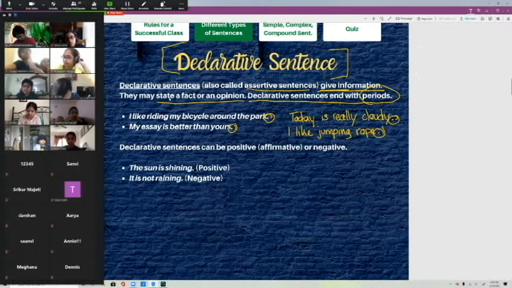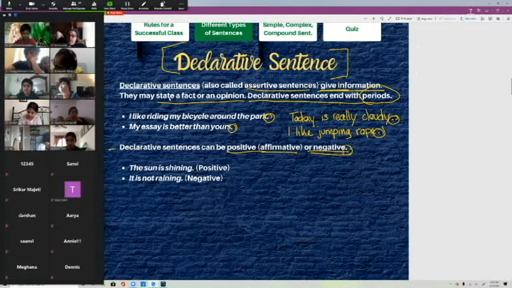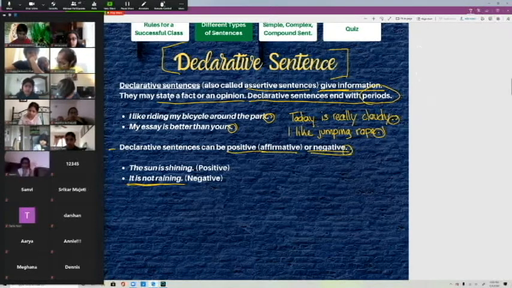Okay, declarative sentences can be positive, which are affirmative, or negative. It doesn't make a difference whether it's positive or negative. If it's giving information about something and it has a period at the end, it's still a declarative sentence. So the sun is shining, right? This is a positive sentence. It is not raining. Who can tell me which word in this sentence makes it negative? Go for it. Unmute yourself. Not. Yep, not. Not makes it a negative sentence.